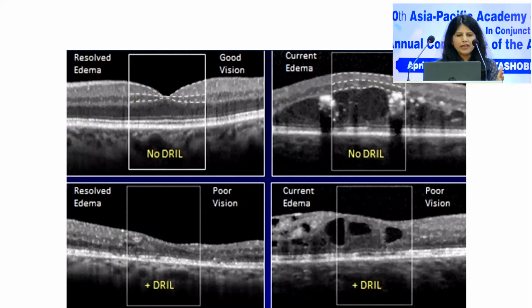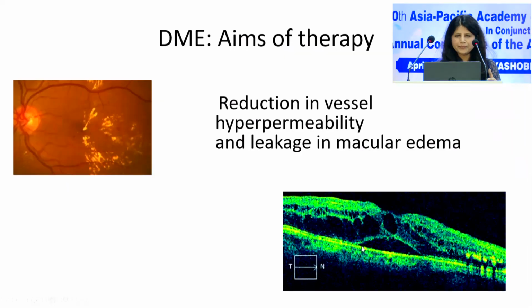If a patient actually has an attached vitreous face, an epiretinal membrane, these patients usually have a poorer outcome. So if we look at these clinical pictures, there are some patients here where there is no disruption, and these patients would actually have good vision compared to the second lot, where there would be some loss in vision. We do want to cause a reduction in the hyperpermeability.